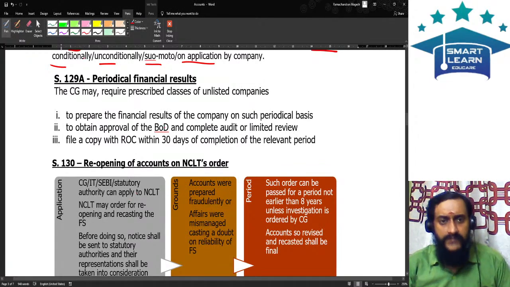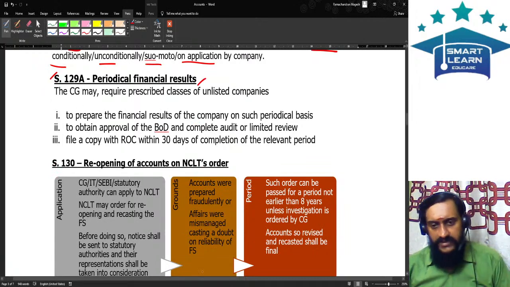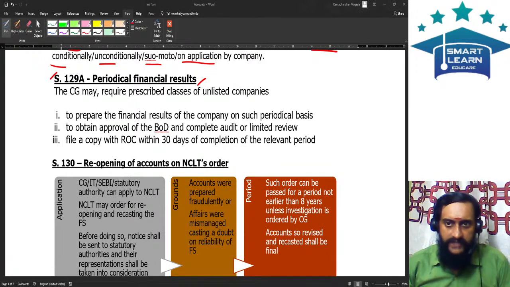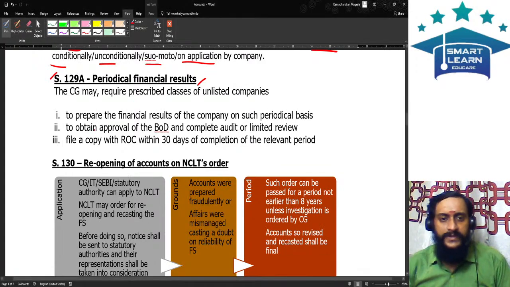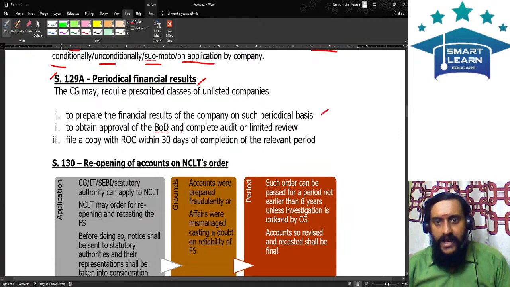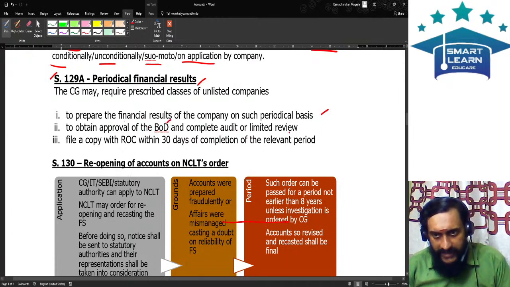Then, periodical financial statements. This is a new provision, so there is a good possibility that this can be tested in the examination. To whom is this applicable? The central government may require the prescribed classes of unlisted companies to prepare the financial results of the company on a periodical basis, obtain the approval of the board of directors, and complete the audit or limited review.